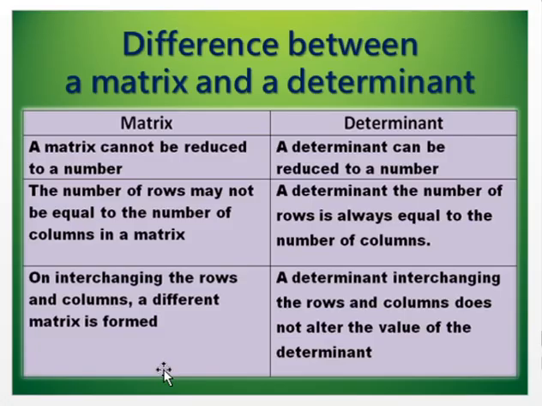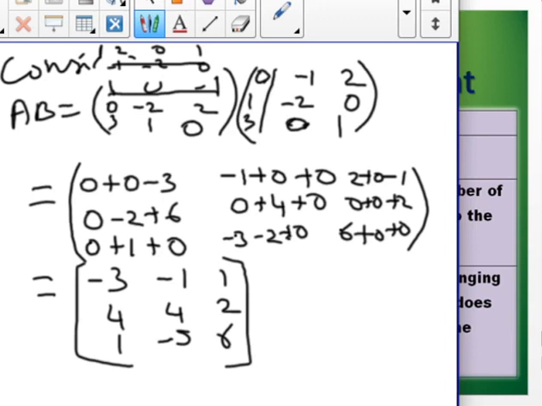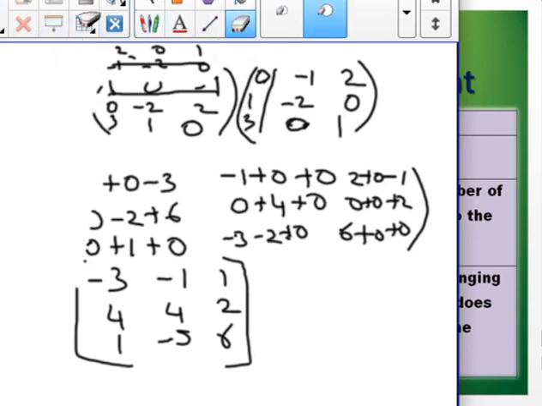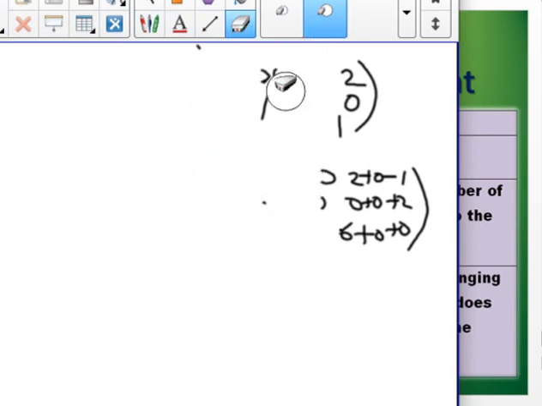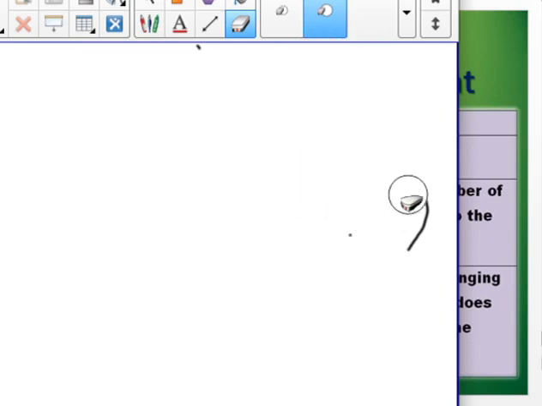Now we will see the difference between a matrix and a determinant. See the first one: a matrix cannot be reduced to a number and a determinant can be reduced to a number. So a matrix is just a form, but a determinant gives us a value.